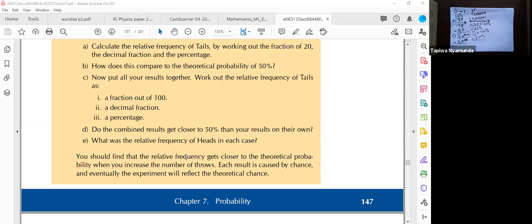So what we are saying is, the chances of you getting 50% when you do 20 trials, in comparison to when you do 10. When you do 10, the chances of you getting 5 heads and 5 tails are lower than the chances of you getting 20 heads and 20 tails when you do 40 trials. So what it means is, when you do more trials, you are reducing the error. You get it? This is an experiment.